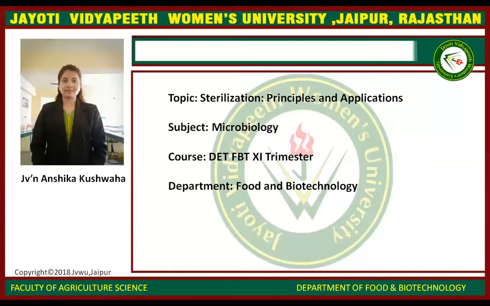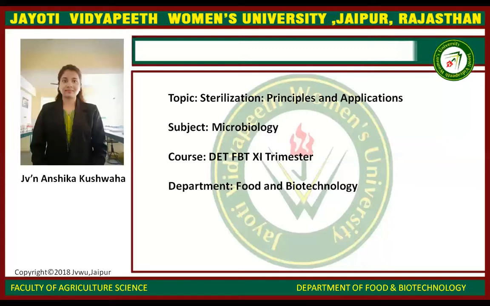Now we'll discuss the methods of sterilization. There are three methods of sterilization. The first is the physical method, the second is chemical, and the third is the mechanical method. In the physical method, there are three types of sterilization.